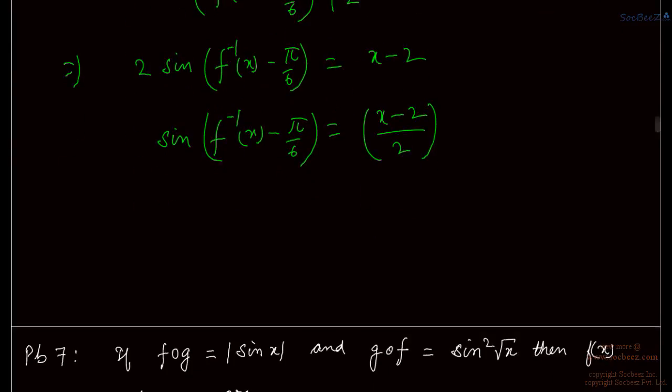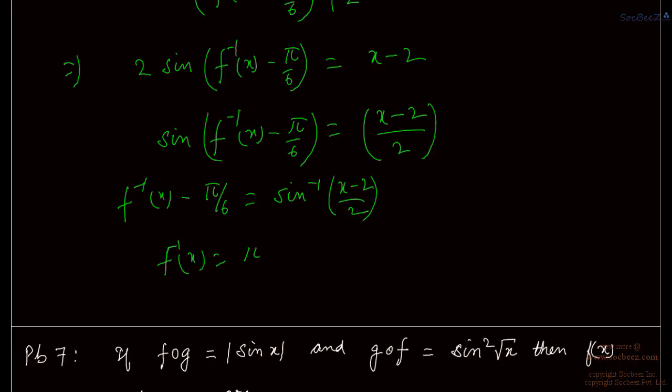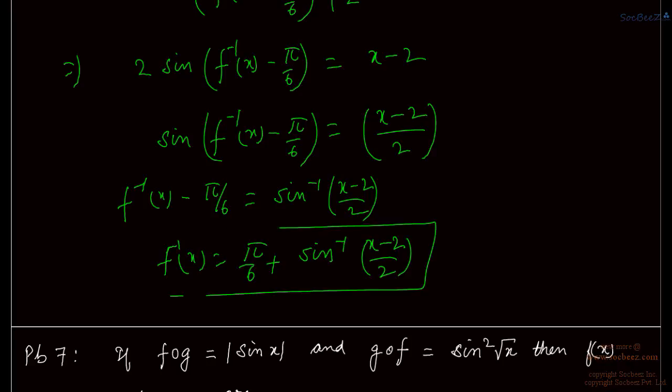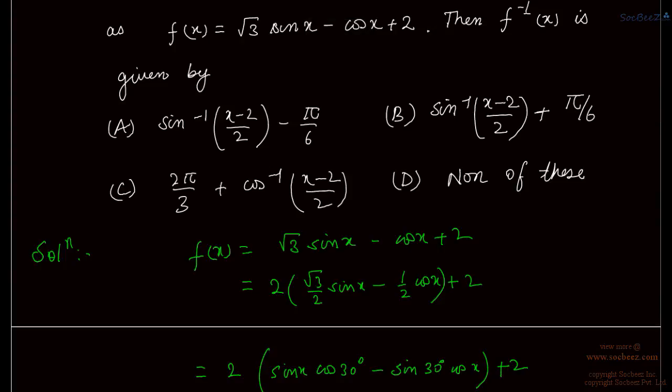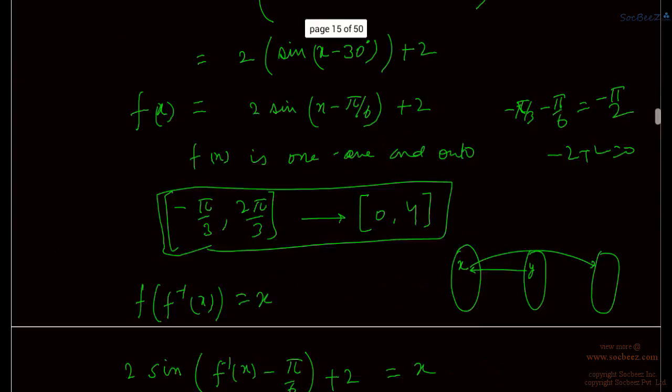Or we can write this as f inverse x minus pi by 6 is equal to sin inverse of (x minus 2) upon 2, or f inverse of x can be written as pi by 6 plus sin inverse of (x minus 2) upon 2. Okay. So from here our option B is correct.